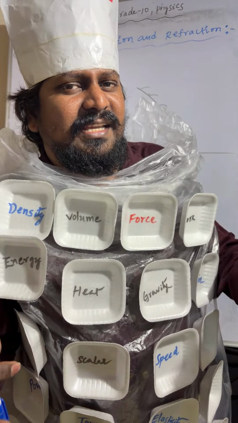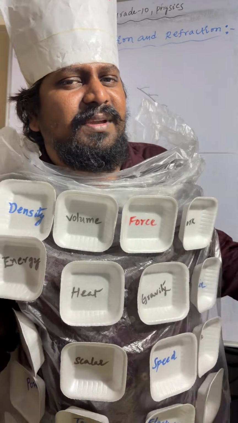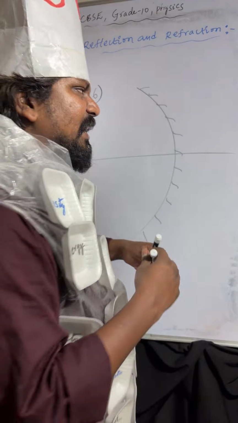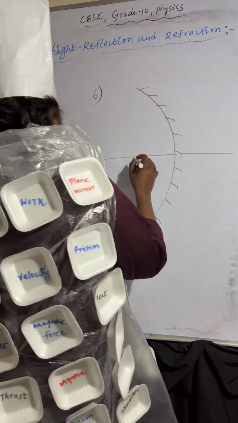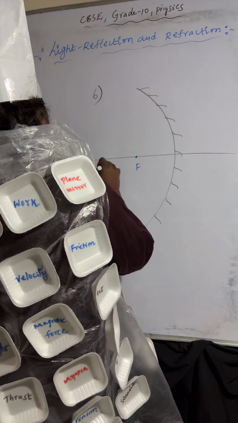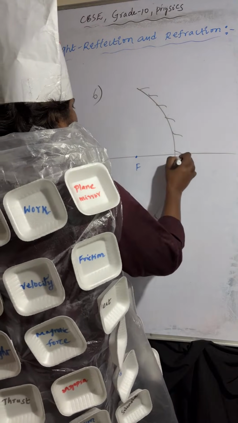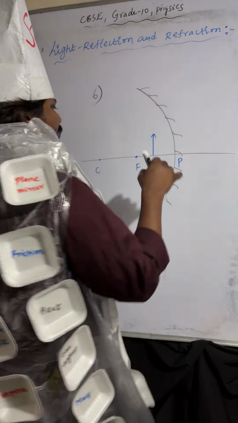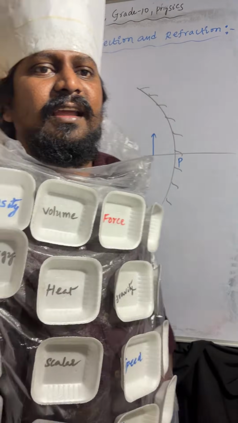This is pole. Object is placed between F and P.